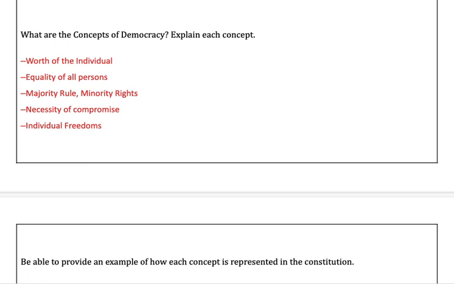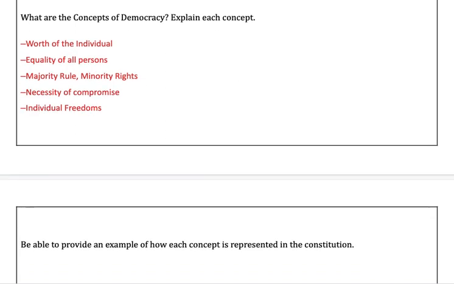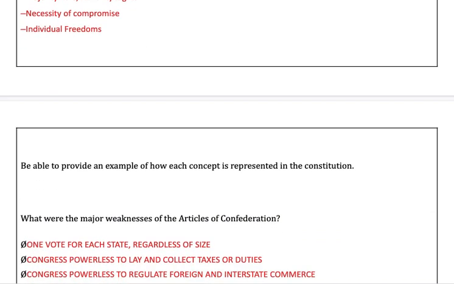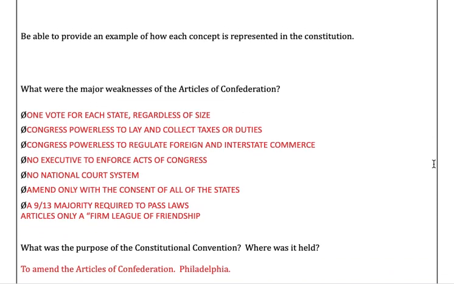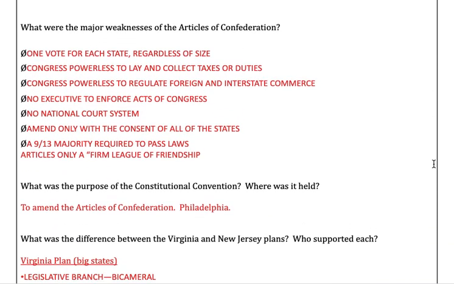Then your concepts of democracy. Again, we talked about each concept and connecting them to our lives. So worth of the individual, equality of all persons, majority rule and minority rights, necessity of compromise, and individual freedoms. So again, be able to provide an example of each concept. Talking about the Articles of Confederation, the first government that failed and some of the weaknesses.